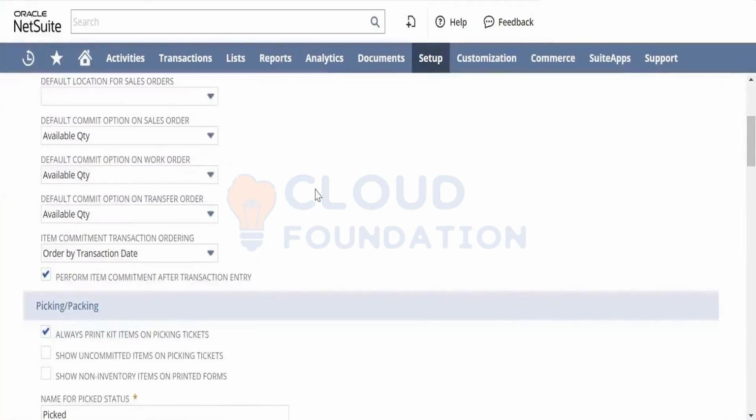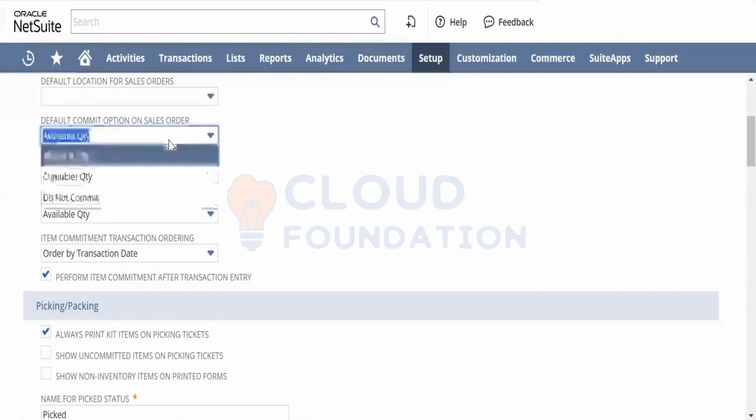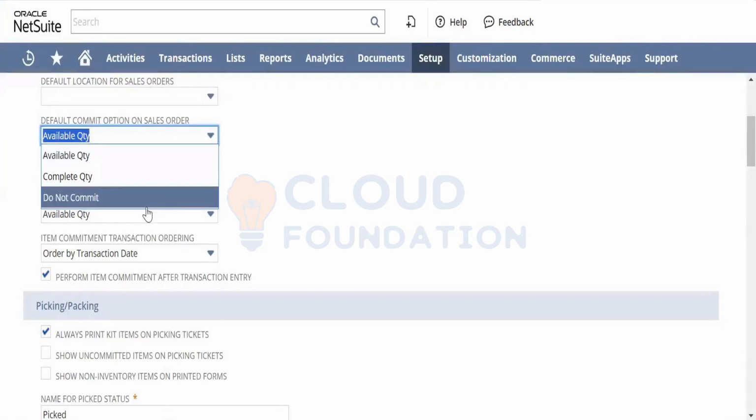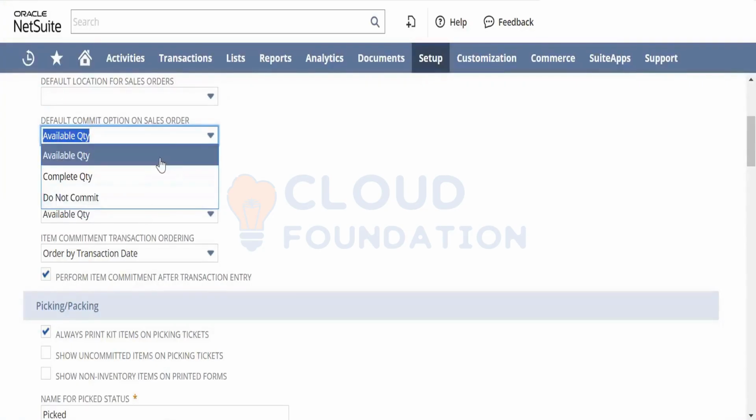This is a little tricky one, guys. Just try to understand what I'm saying now. We will see this when we are doing the transactions, but just try to understand the concept here. For the default commit option on sales orders, work orders, transfer orders, what exactly this means is there are three options. One is the available quantity. The other one is complete quantity. Do not commit. So what is an available quantity?